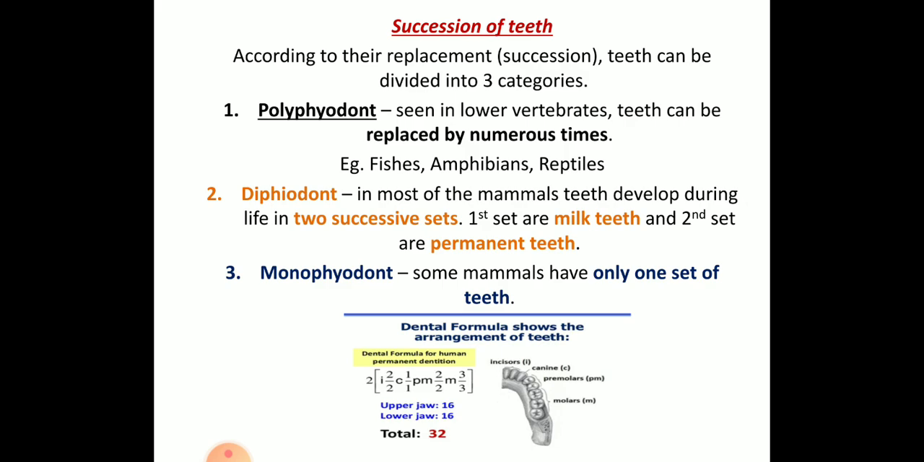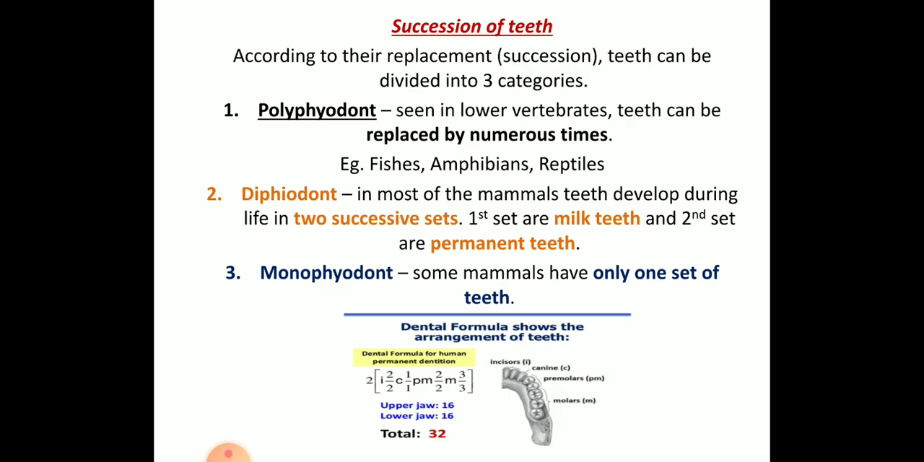And monophyodont: some mammals like the cow have only one set of teeth. Usually the teeth will not fall; they are permanent. So these are the three different types of succession of teeth.